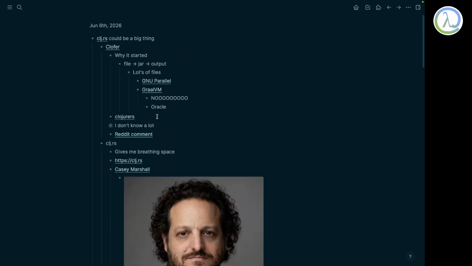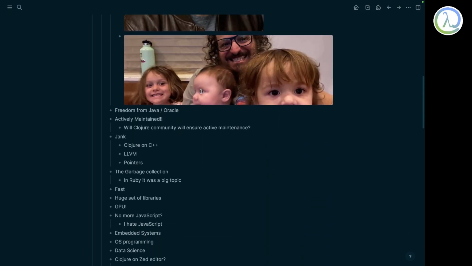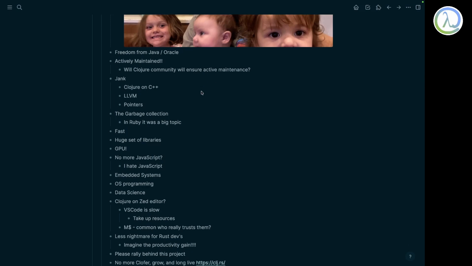Even if I use GNU parallel with that, I won't see a drop in performance, because jar files need to be called a lot of times and they need to start and stop. And Rust does have a huge set of libraries, and there is this GPU stuff.